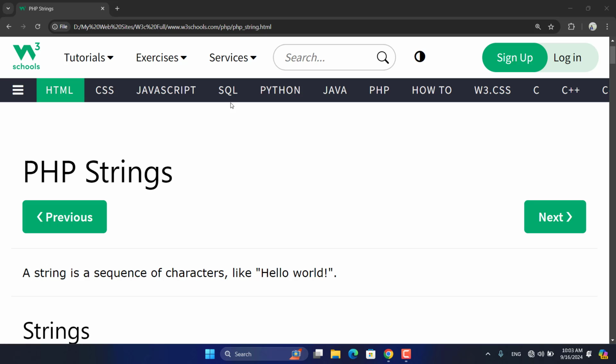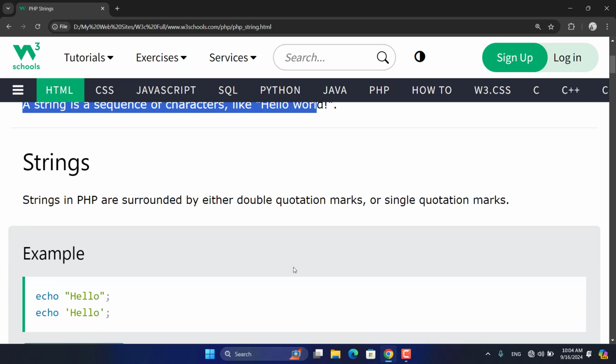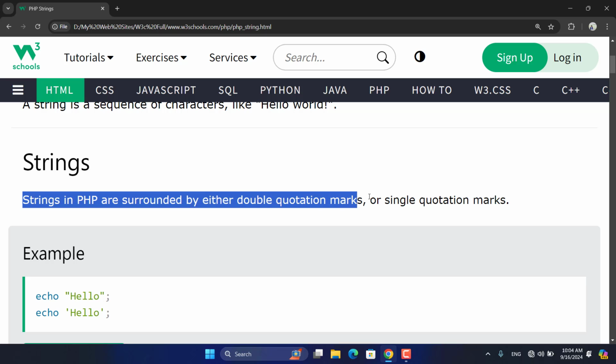So as we said in yesterday's class, a string is a sequence of characters, like hello world, a series of letters or characters. Anything inside double quotations or single quotations is a string in PHP. Strings can be surrounded by double quotations or single quotations. The meanings are the same, but the uses are different.